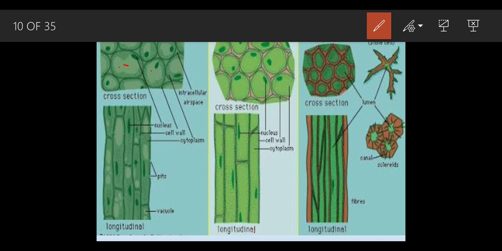Now let's talk about collenchyma. They are long cells. We can see the size of the cells; they are quite long in nature. They have a thick cell wall. If you look at the diagram clearly, we can see two lines like this, two cell walls like this. These two cell walls give the thickening, and because of this thickening, the plants can get support.